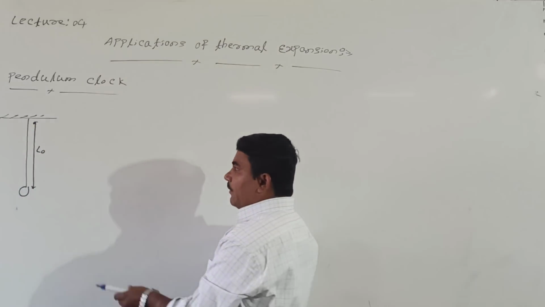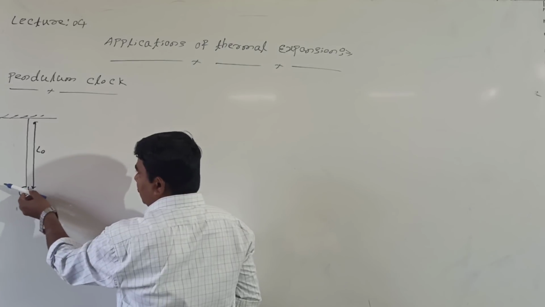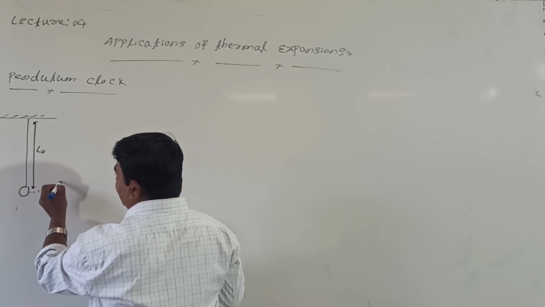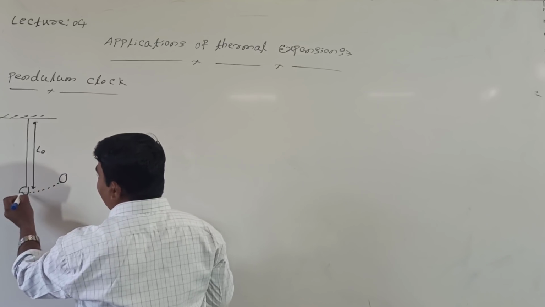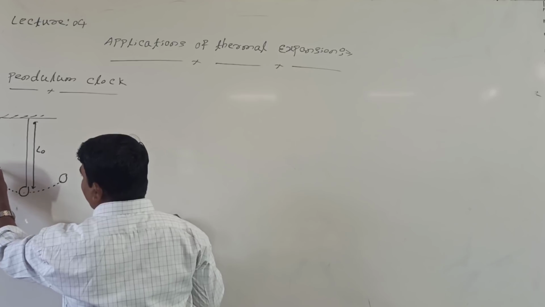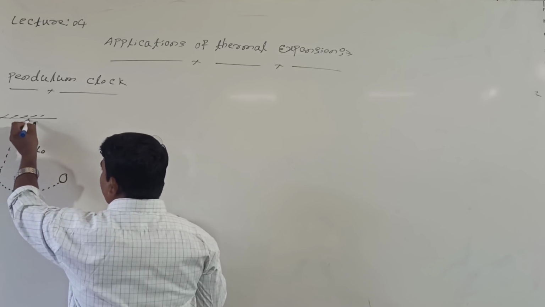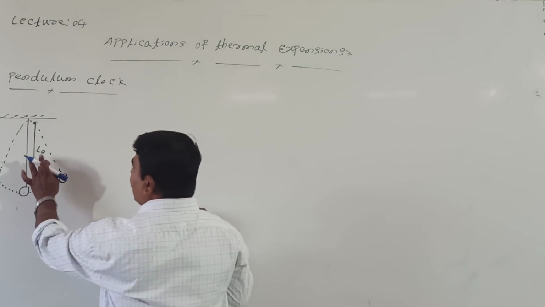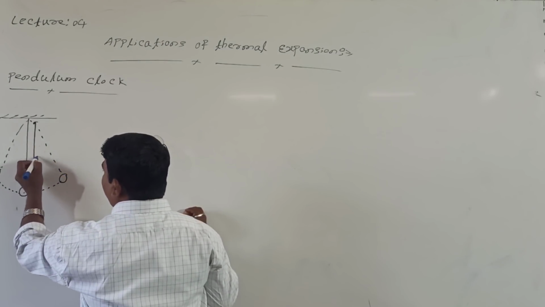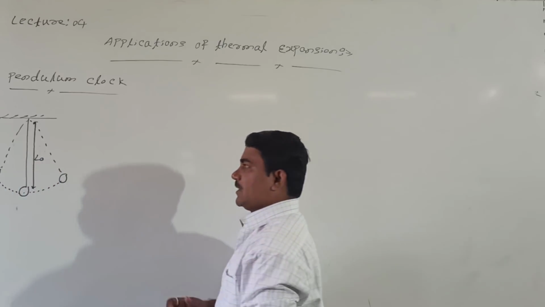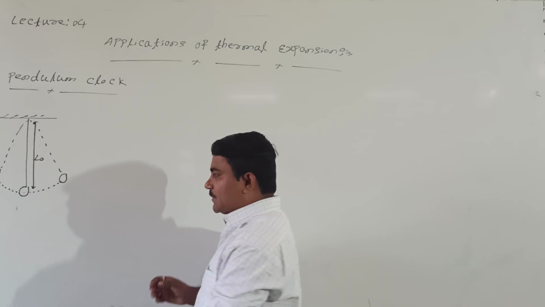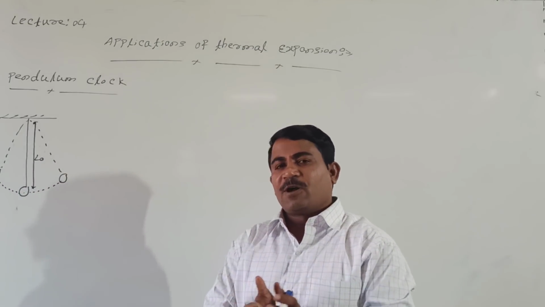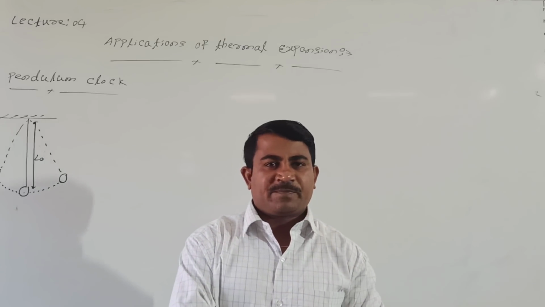This pendulum is always oscillating with repeating motion. It goes from this position to this position, and again from this position to this position. The original length of this pendulum is L naught. When the pendulum oscillates with repeating motion, it has a time period, the time period of a simple pendulum.